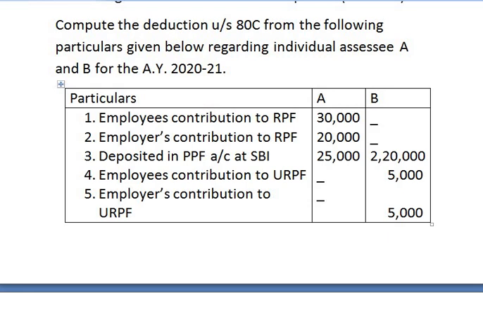Therefore, out of the list of provident funds given in the sum, contribution made by employee in unrecognized provident fund is not to be considered, that is, it has to be completely ignored while solving the sum. We can consider only recognized provident funds or the contributions made by employee or employer in recognized provident funds only. Let us start solving the sum.